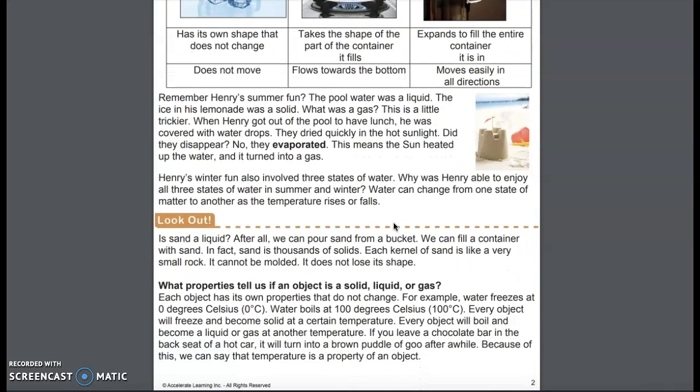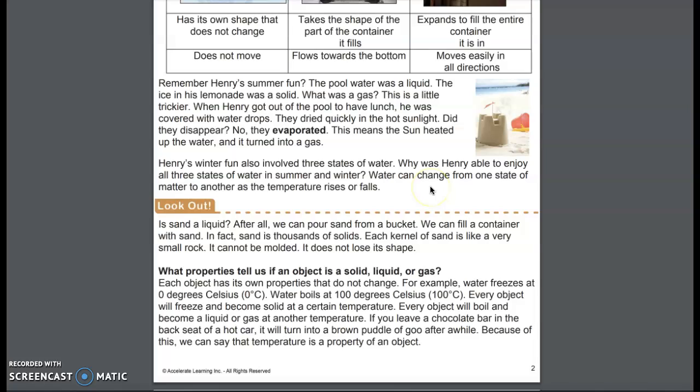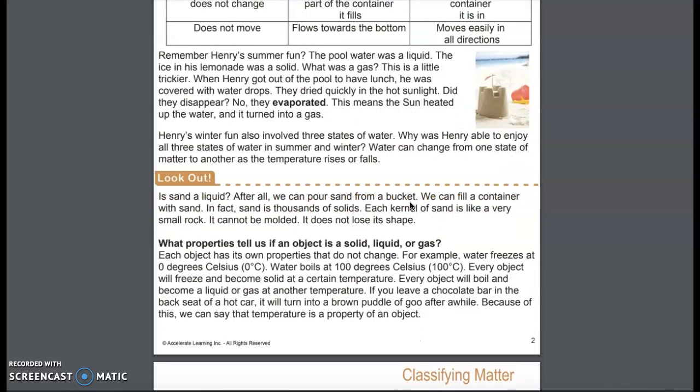Henry's winter fun also involved 3 states of matter. Why was Henry able to enjoy all 3 states of water in summer and winter? Water can change from one state of matter to another as the temperature rises and falls.